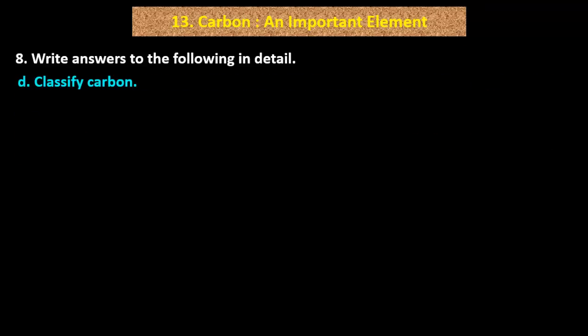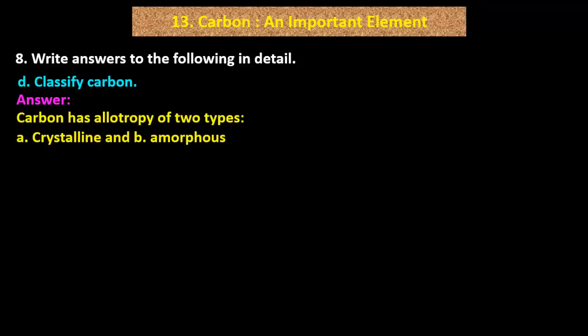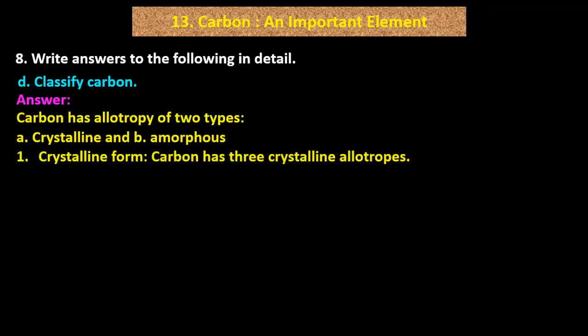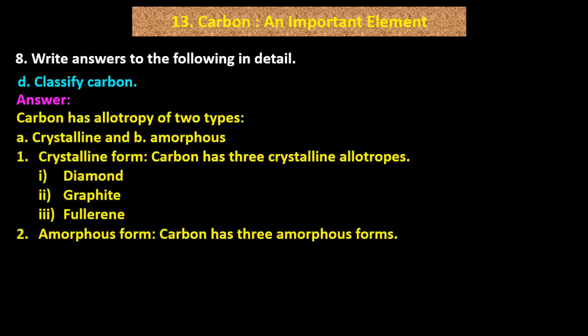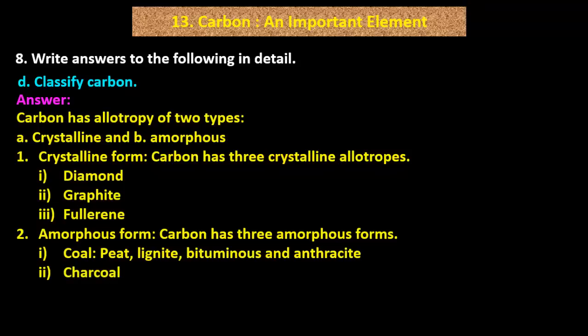D. Classify carbon. Answer: carbon has allotropy of two types, A. crystalline and B. amorphous. 1. Crystalline form. Carbon has three crystalline allotropes: 1. diamond, 2. graphite, 3. fullerene. Second, amorphous form or non-crystalline form. Carbon has three amorphous forms: 1. coal like peat, lignite, bituminous, anthracite. 2. charcoal. 3. coke.